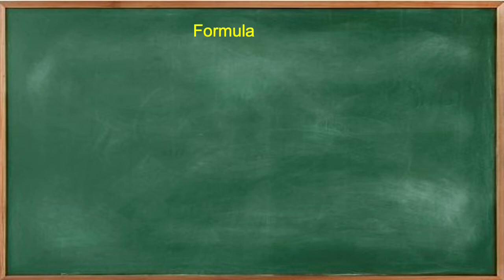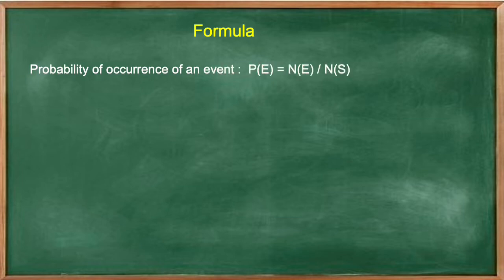Let us discuss some important formula. Probability of occurrence of an event. Probability of E is equal to number of E divided by number of S. Here E is an event and S is a sample space. So probability of an event is equal to number of events divided by number of sample space. This formula will be used in almost all the questions.